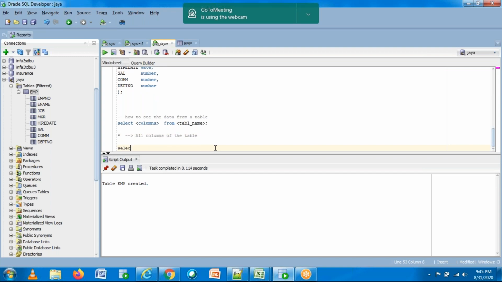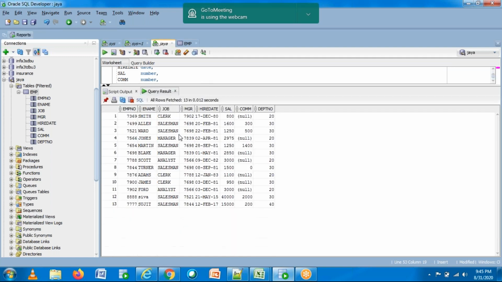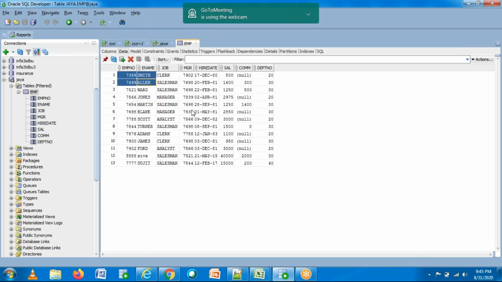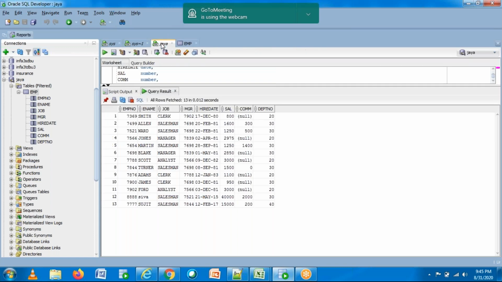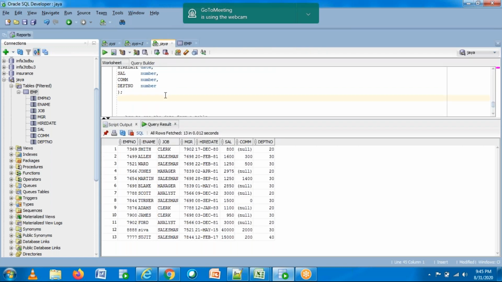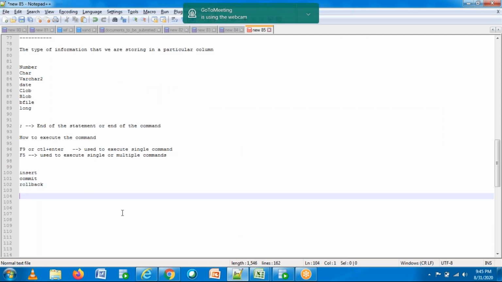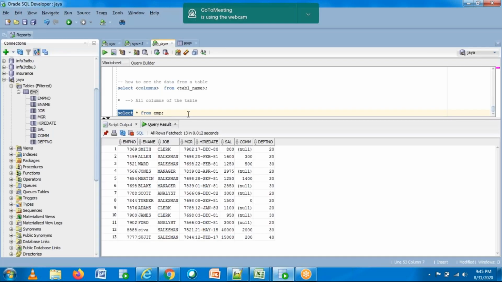Okay, select star from, what is my table name? EMP, right? Let's click on this. So you can see the data, right? Whatever data you are seeing here can be seen in this window also by using a select statement. Clear? Clear, right? Any doubts?